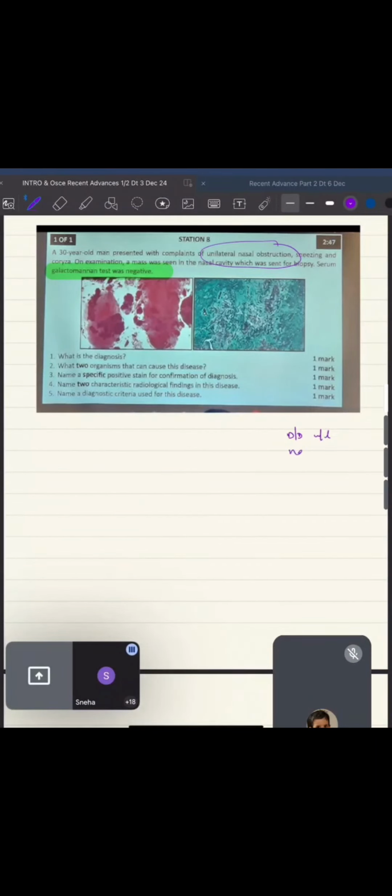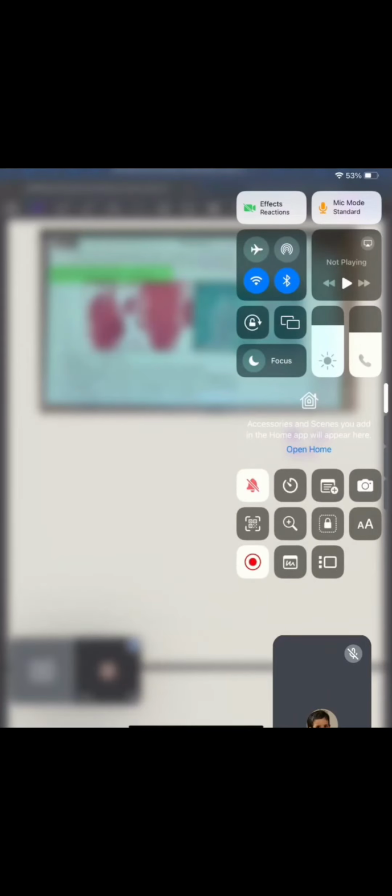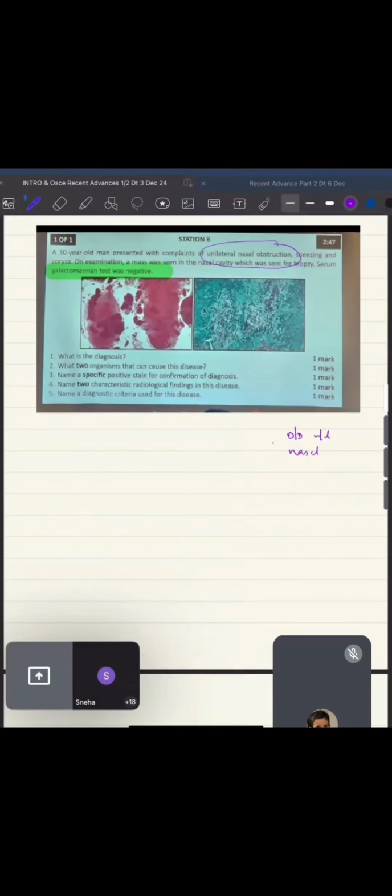AC polyp. So is AC polyp. Okay. Inverted polyp. Great. क्या हो गया? Great. So first is AC polyp. Then what was the second? Inverted papilloma. Okay. Then after this, anything else is coming into your mind?